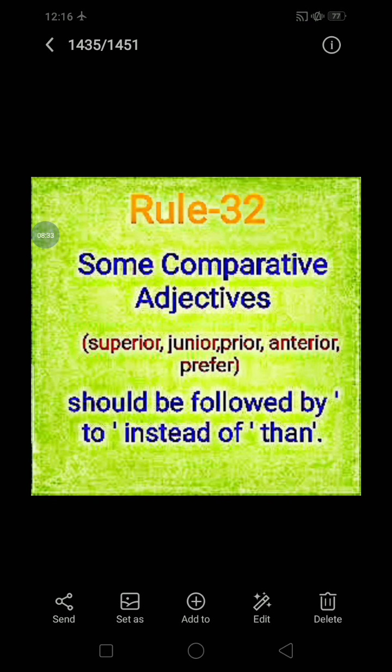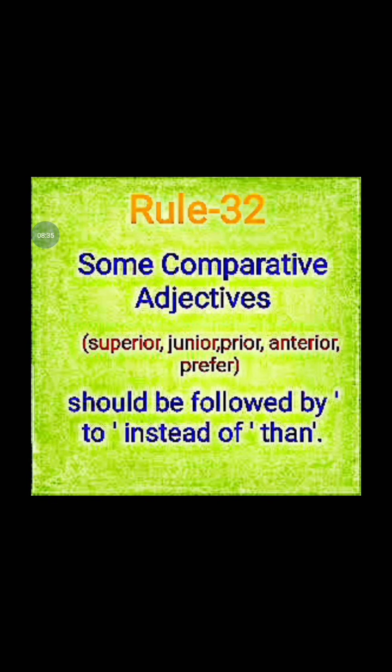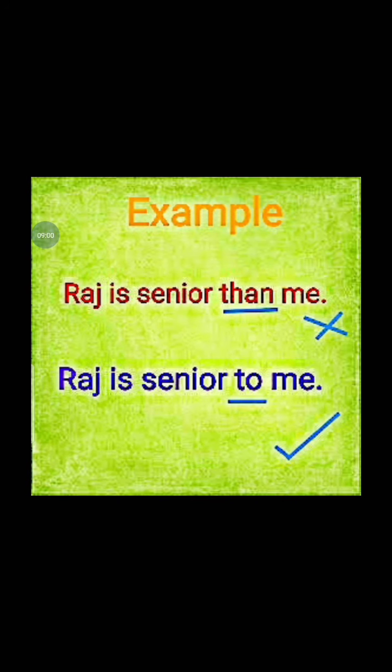Rule number 32. Some comparative adjectives such as superior, junior, prior, anterior, prefer should be followed by to instead of than. Generally it's a rule. After the comparative degree we are using than, but in this case we are using to. Raj is senior than me. It is incorrect. What will be the correct answer? Raj is senior to me.